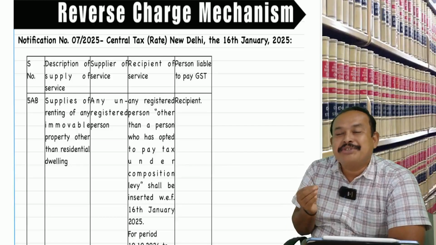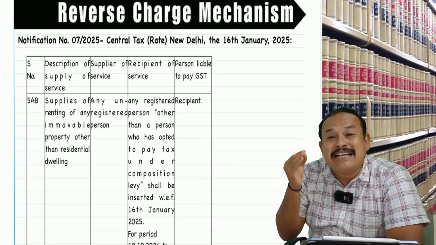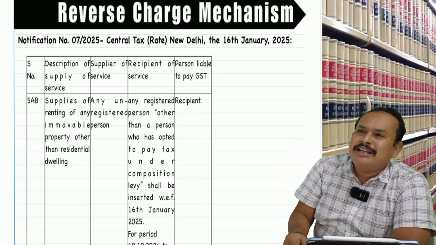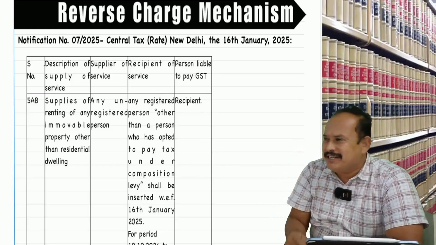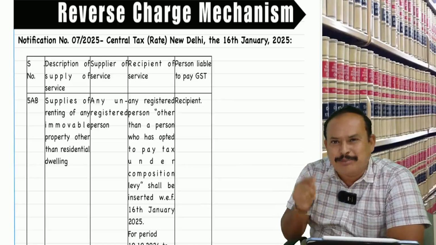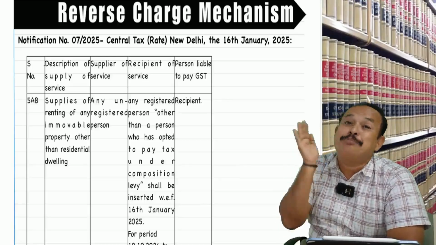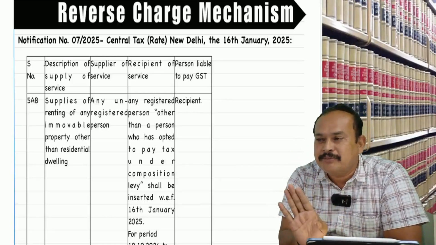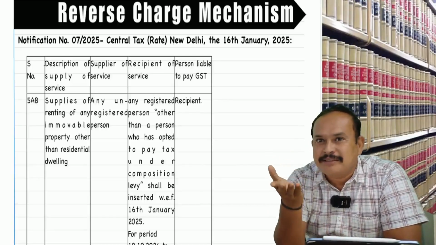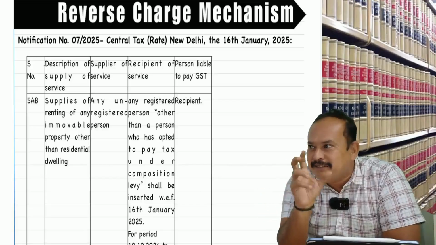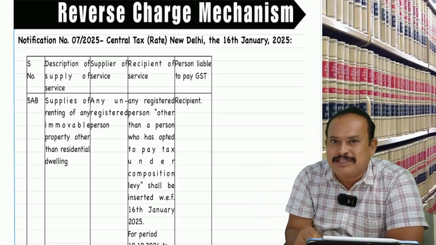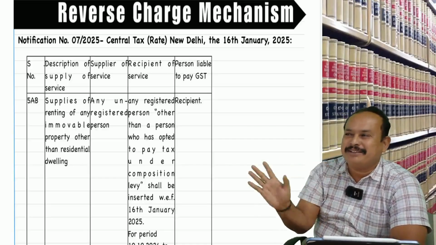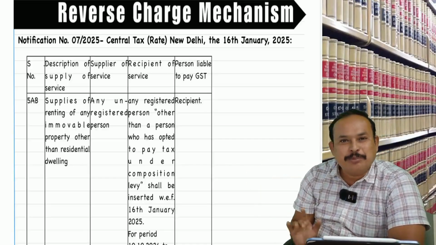It is treated on an as-is-where-is basis. Meaning what? If you, being a chartered accountant operating under the composition scheme as a registered person, had paid the GST under RCM, don't ask now. No refund. Sir, if not paid? If not paid under RCM in the intervening period by a composition taxpayer, being a registered person, then the department will not issue a notice. Leave it. Get my point, sir?